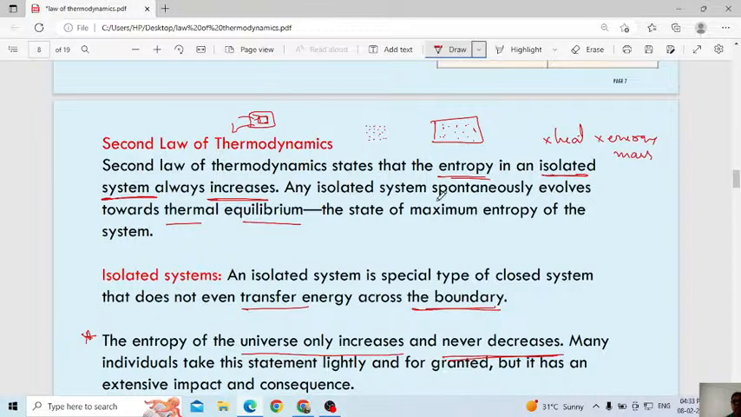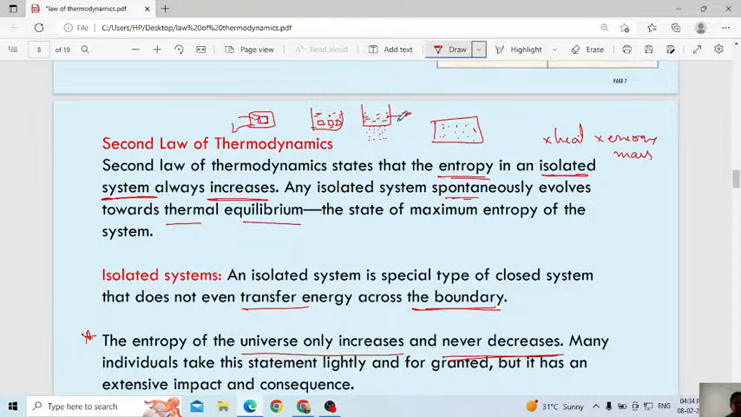Then any isolated system spontaneously evolves towards thermal equilibrium. See this ice cube, if you keep it inside the water for a long time, then this ice cube will be fully converted into water. When this ice cube is fully converted into water, at that time we will consider that it attains thermal equilibrium, because the temperatures are the same, almost all the ice is converted into water.